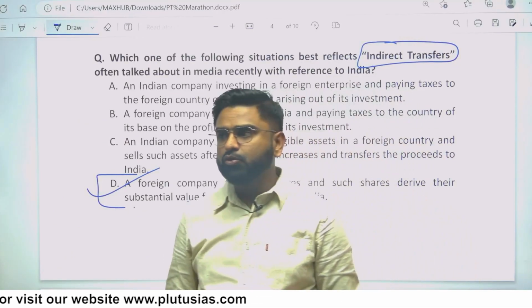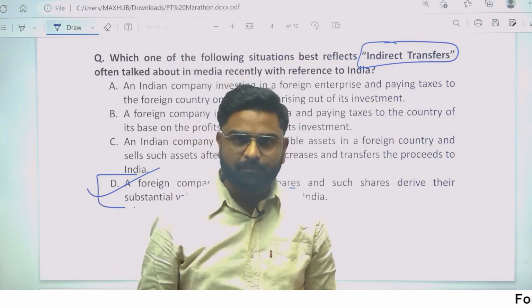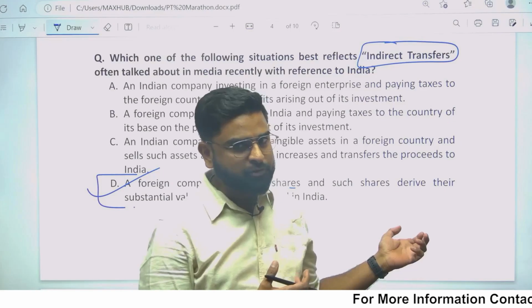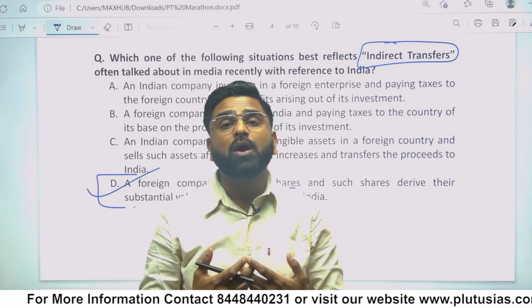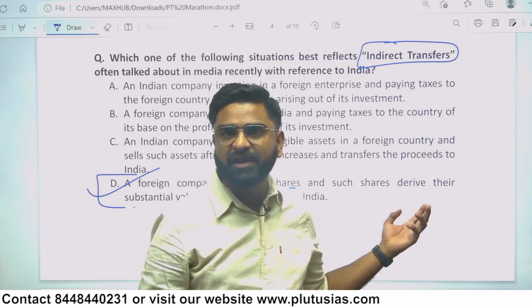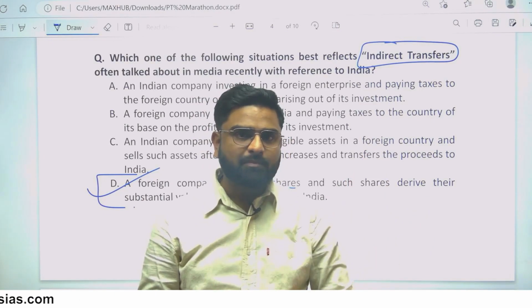So these are some very small questions. I was trying to explain to you how to attempt the paper. These questions will not be asked again, so don't worry. You do not need to know these answers, but you need to know how to attempt questions. So a few key rules we derive from these questions: first, you can go about answer marking in 3 stages.